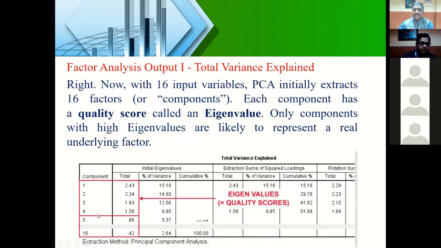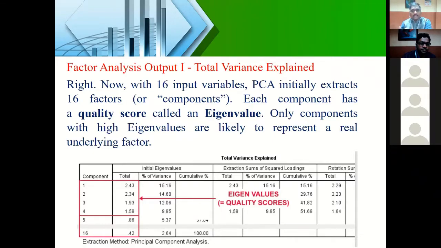That means it shows that your 16 variables can be compressed to 4 factors. This confirmation, you can get it from this total variance explained table. Because you just consider which component has a value of 1 or more than 1. The eigenvalue should be 1 or more than 1. That shows the number of factors, right?